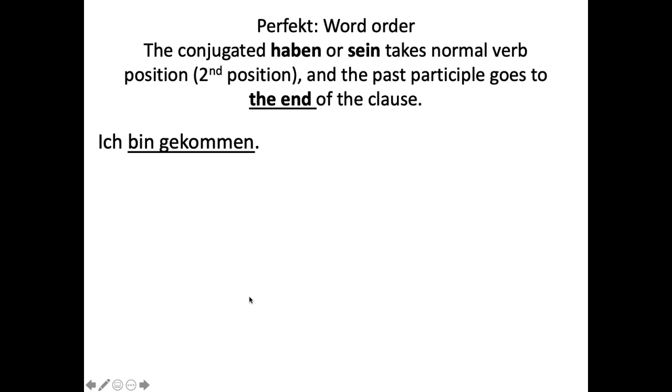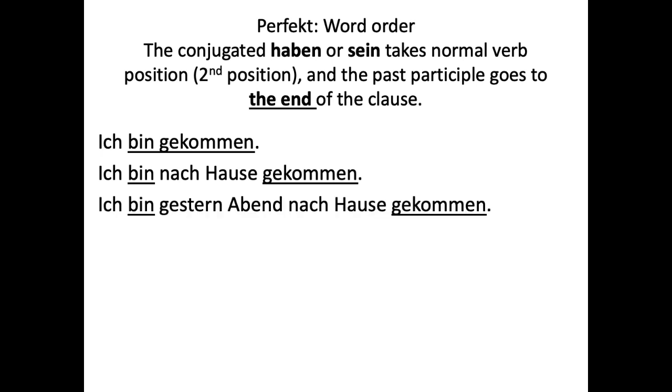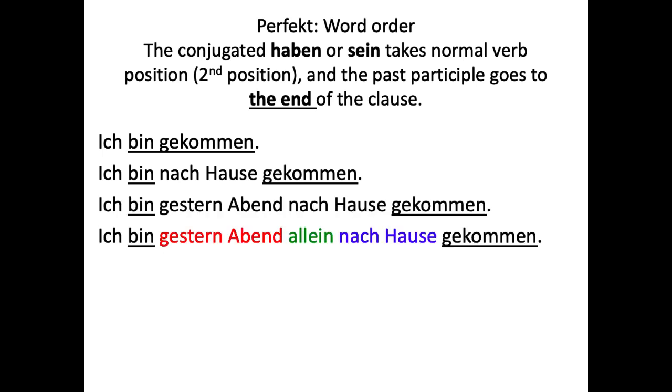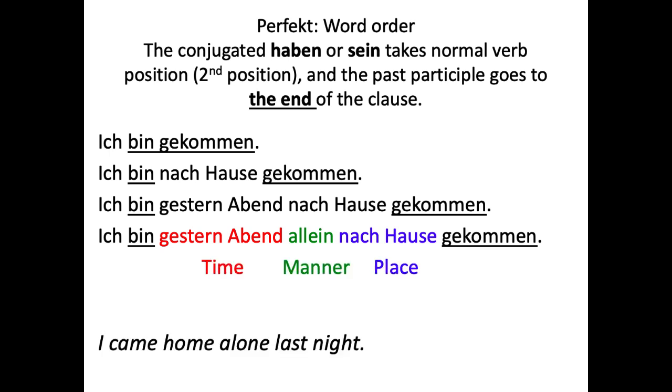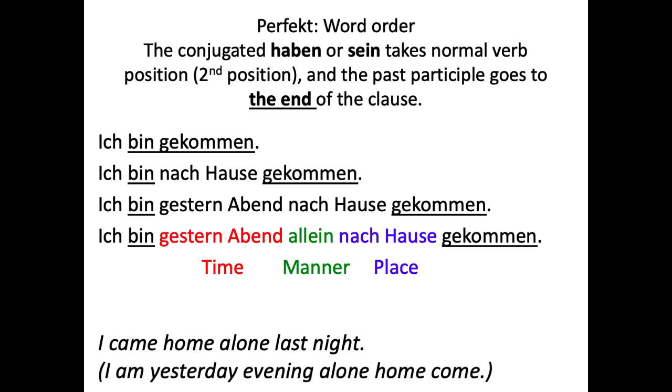And then ich bin gekommen, so here's one with sein instead of haben. Ich bin nach Hause gekommen. Ich bin gestern Abend nach Hause gekommen. Ich bin gestern Abend allein nach Hause gekommen, which is I came home alone last night. Or maybe I am yesterday evening alone home come, which would be a very clunky translation. So you can see that gekommen is the past participle. So you move it forwards to be with ich bin gekommen, I came.